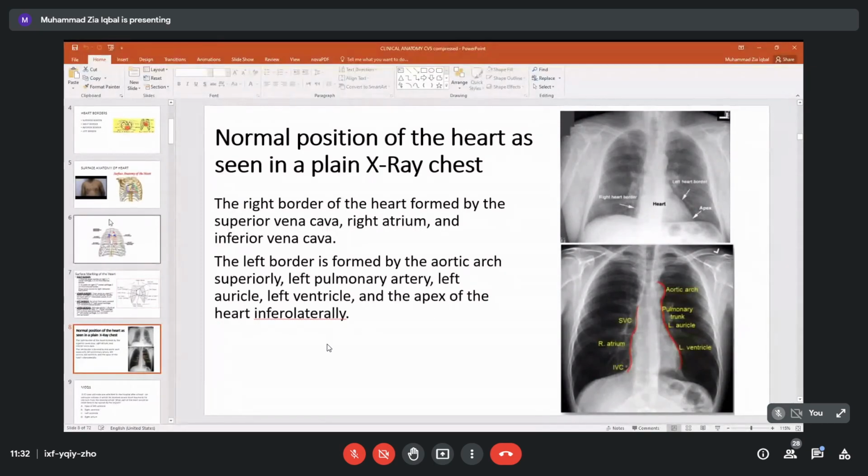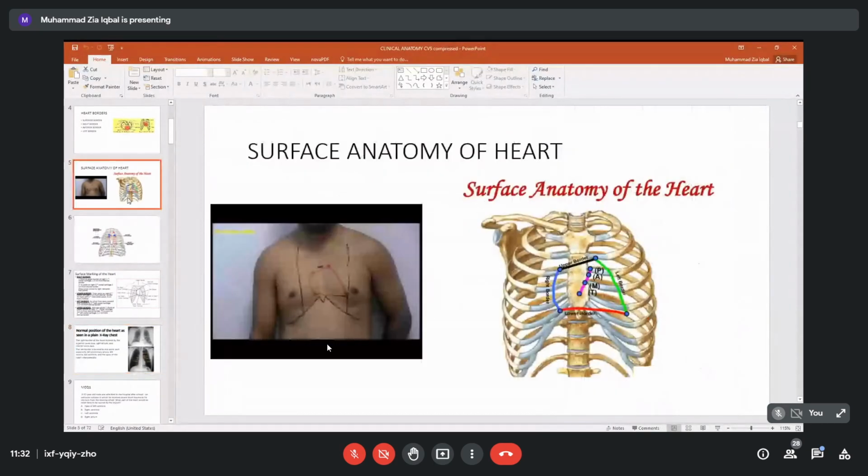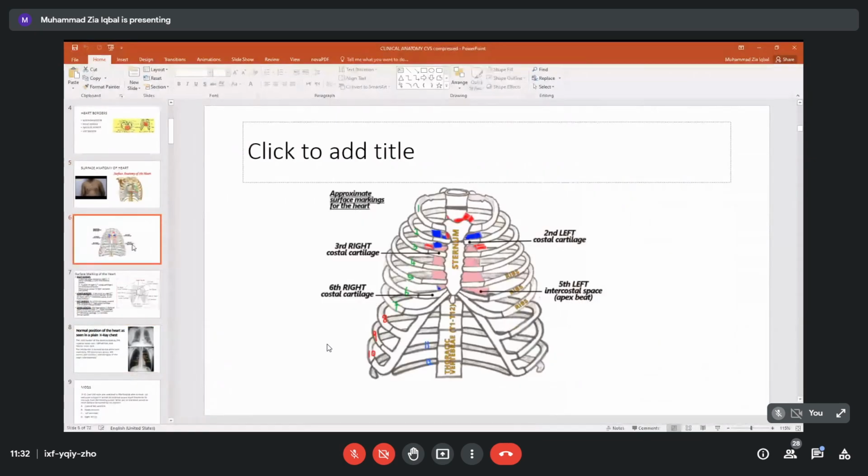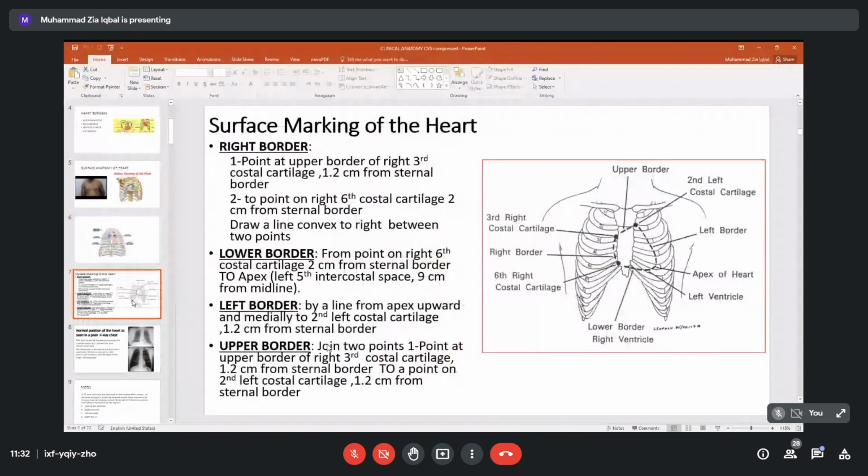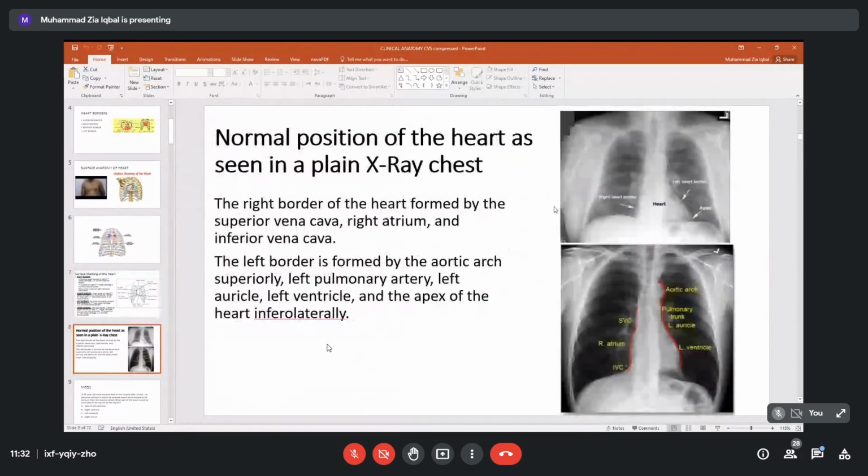So two methods we have used. We have marked the heart on the surface by surface marking, taking important landmarks, and we have come to the conclusion that our heart is like this, upside down, apex is over here. Then we have used the X-rays. We have recognized the superior aortic arch, the superior vena cava, right atrium, and inferior vena cava on the right border, and the aortic arch, pulmonary trunk, left auricle, and left ventricle.